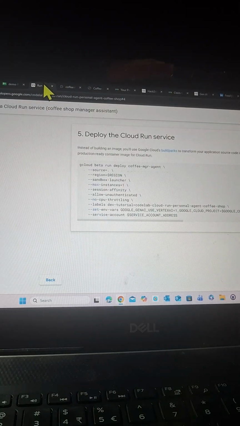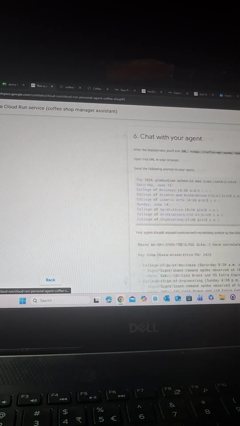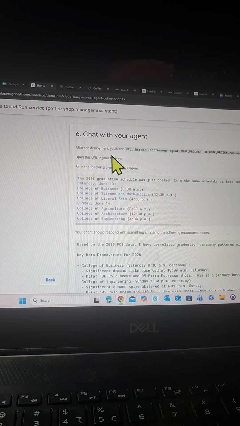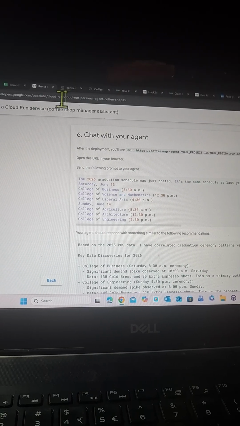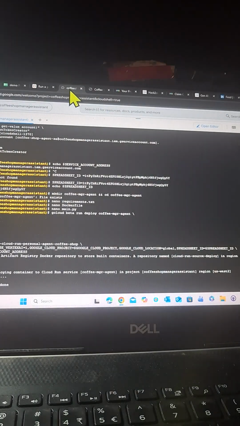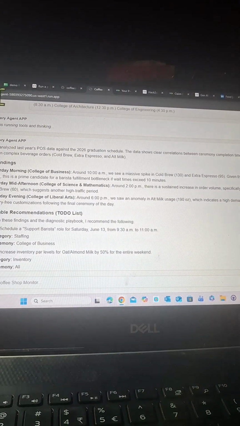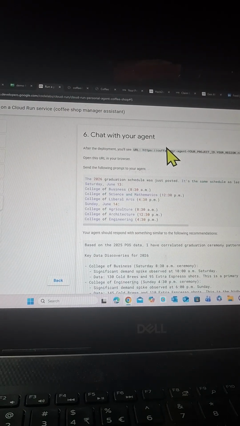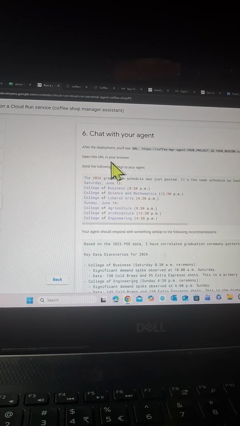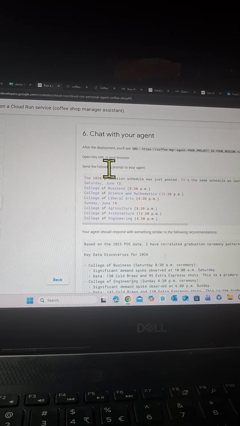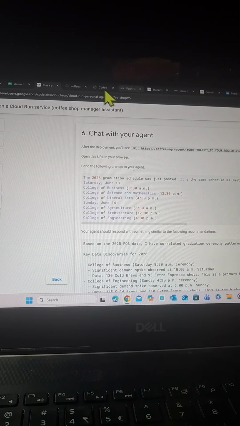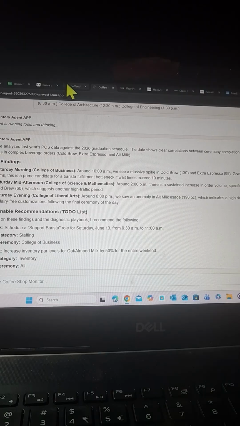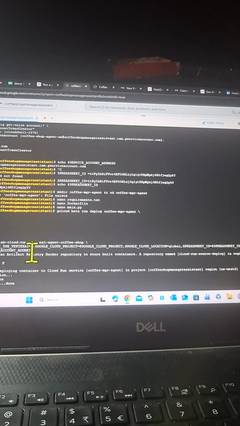Okay, and we have to ask the question somewhere here. After your deployment you will see something like this, like we have it here in our previous one: Coffee Manager Agent, your project ID, your region and run app. Open this URL in your browser and send the following prompt to your agent. We will send this prompt to test whether it is working or not. Like I tested earlier for US West 1, let's see it for US West 2 if this gets deployed successfully.